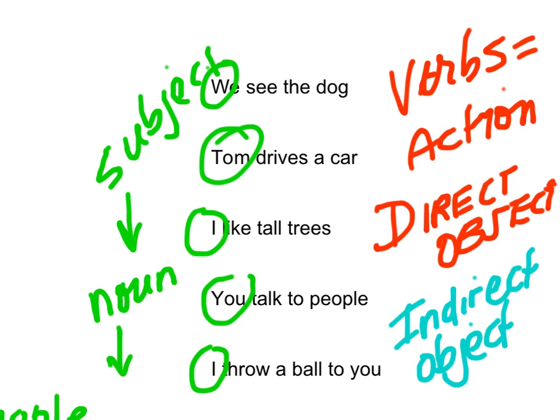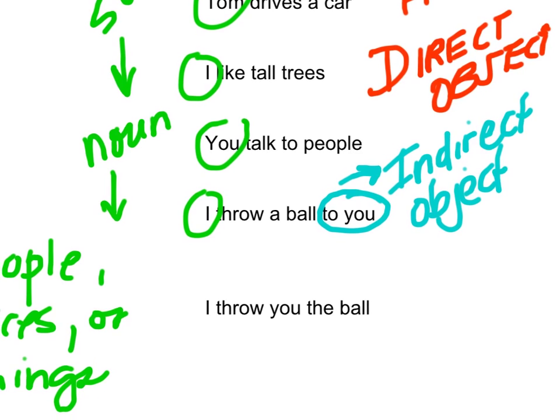So in this case, to you is the indirect object, because I'm not throwing you. I'm throwing a ball. The ball would be the direct object, and to you is the indirect object.